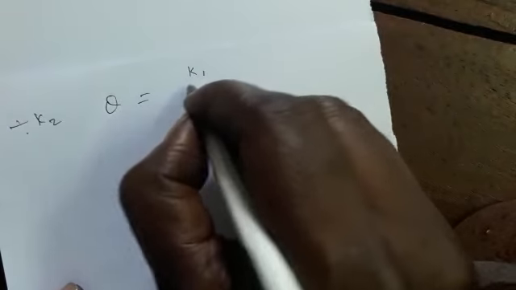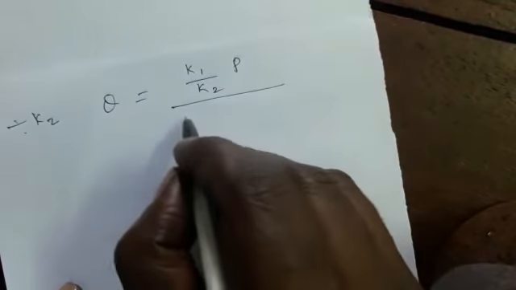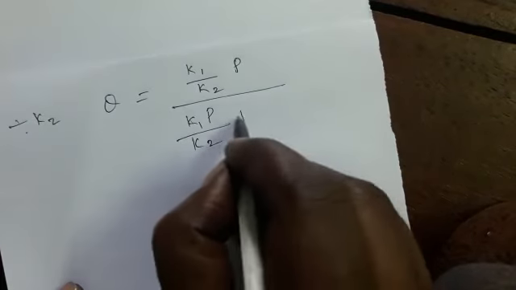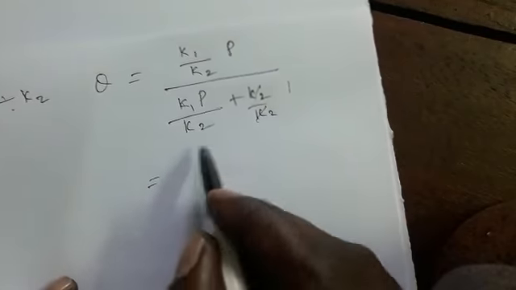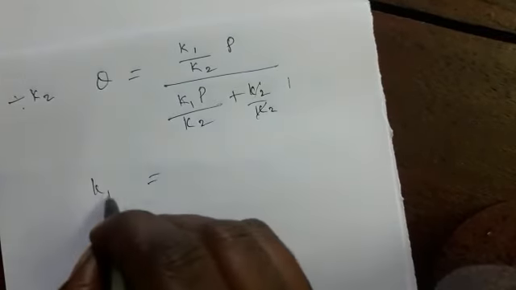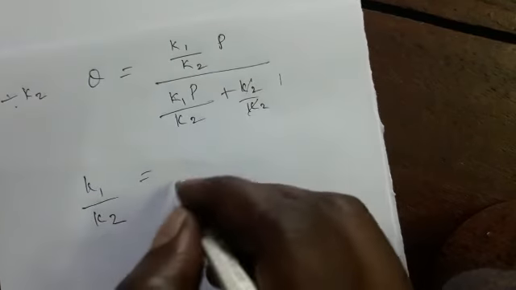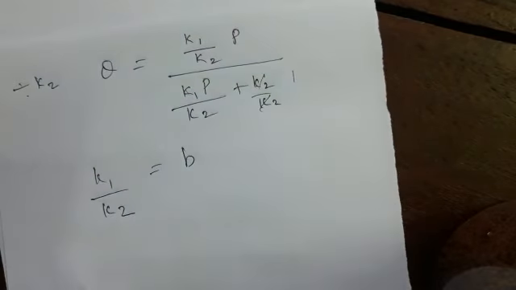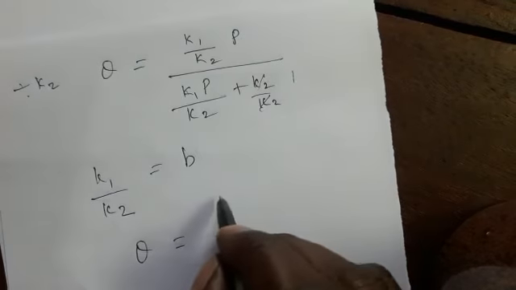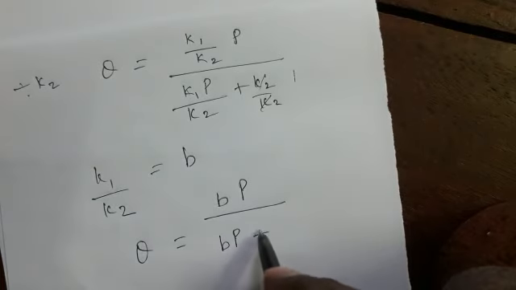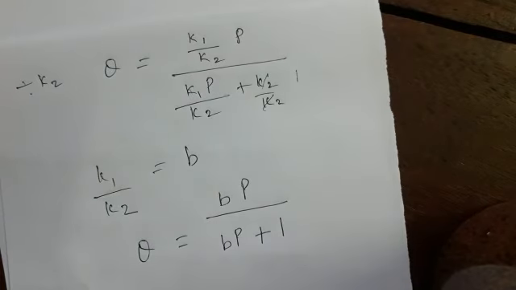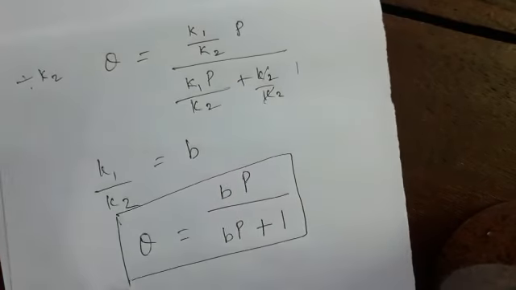That means I am dividing by K2. So theta is equal to K1 by K2 P by K1 P by K2 plus K2 by K2. K2 cancels with 1, and K1 by K2 we put as B. So theta is equal to BP by BP plus 1. This is theta.